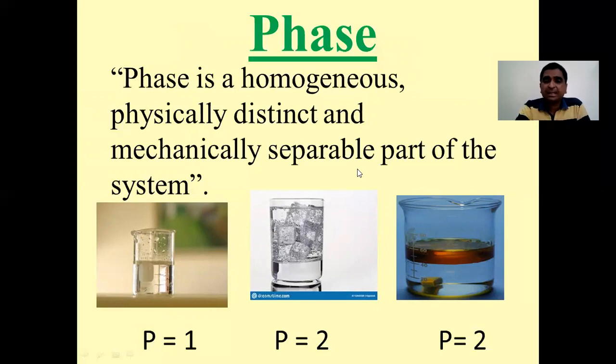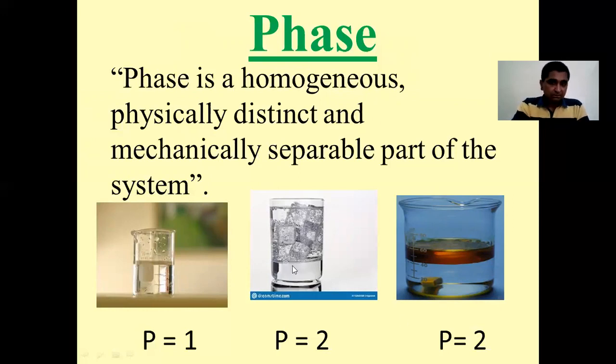Now let us illustrate this concept with some examples. Let us suppose I have taken a beaker, and inside that beaker I have placed a sample of pure water. This pure water is uniform, and it is physically distinct. My eyes can check whether that water looks different from the glass. Then it is a mechanically separable part of the system, so I can pour this water on the ground. In the second picture we can see water, and to that some pieces of ice are added.